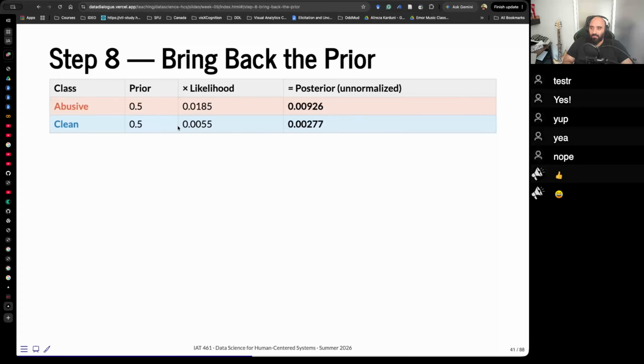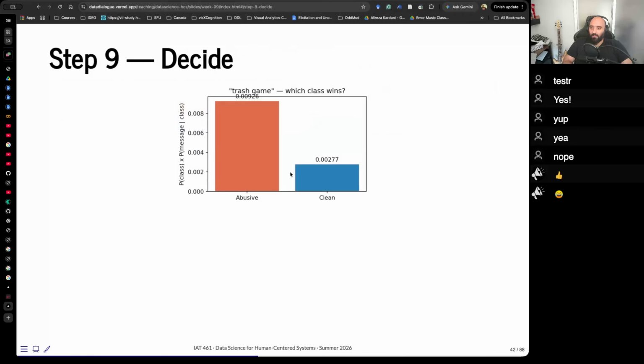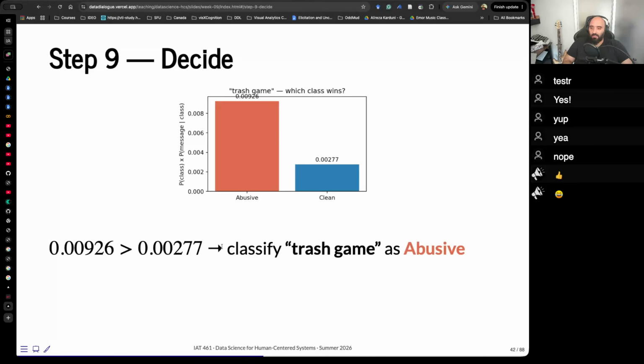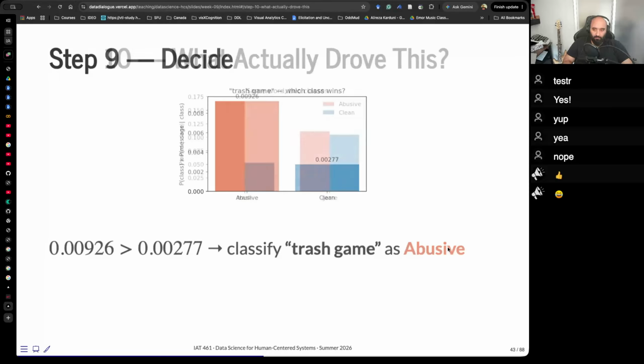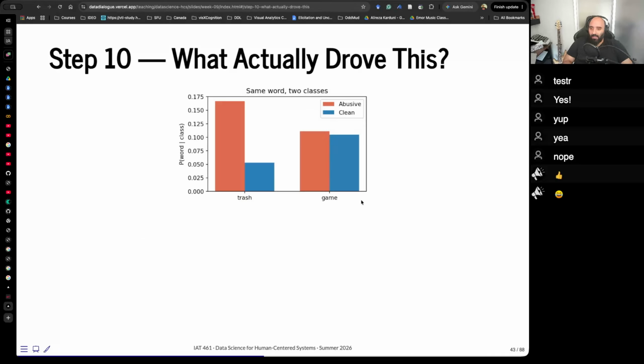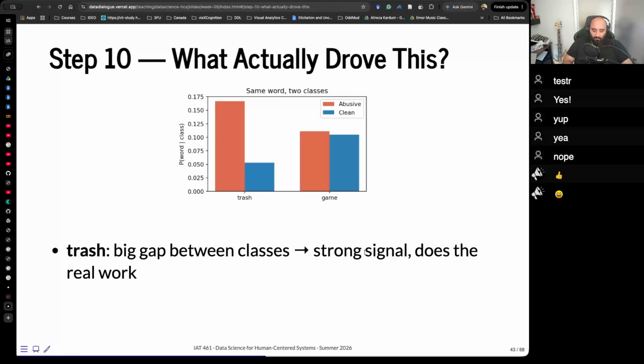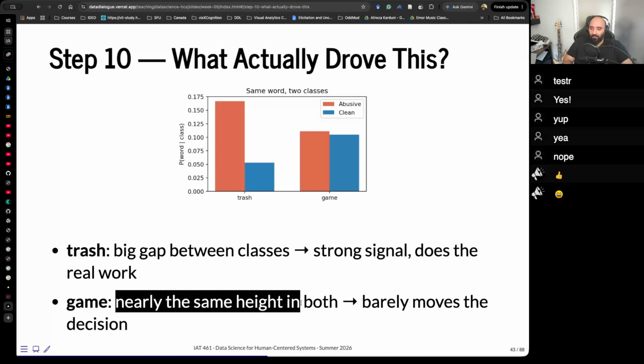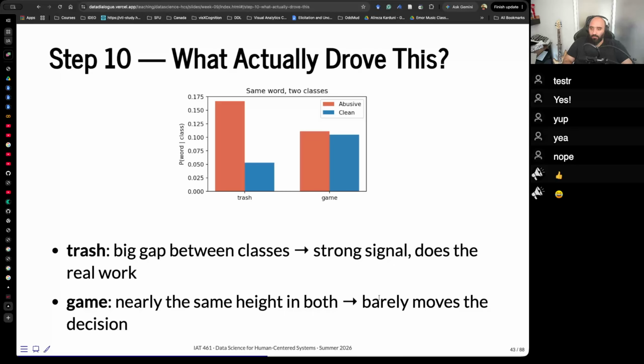After our prior, this is our likelihood. Abusive is larger, so we classify this message as abusive. As you can see, it was the word trash that drove this, because game did not really contribute, since it was equal in both. A big gap between classes is a strong signal that does the real work. Game is nearly the same height in both and barely moves the decision.